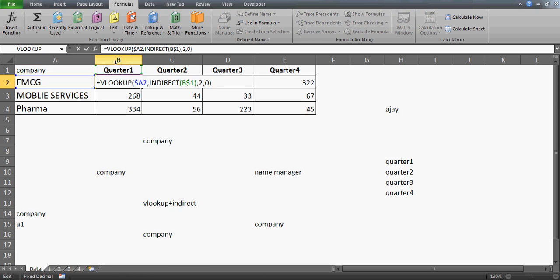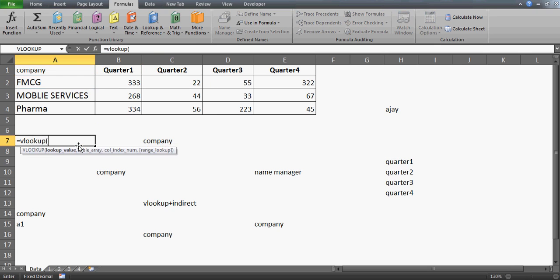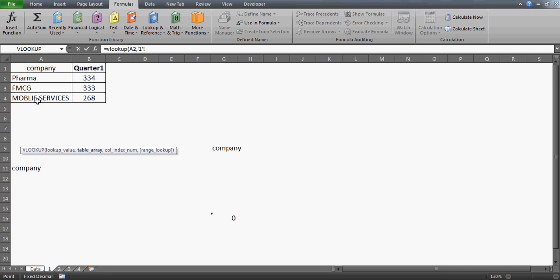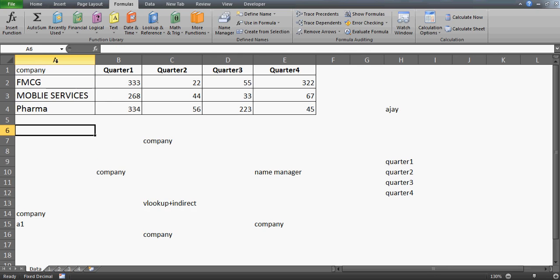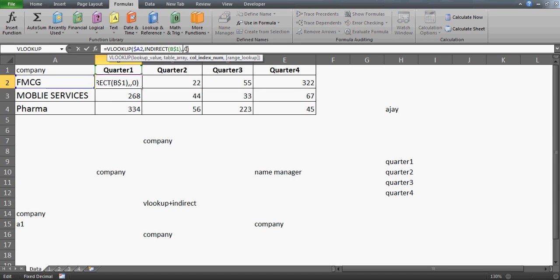in this table. Which table? This indirect B1. So indirect B1 means indirect quarter 1. Indirect quarter 1 means whatever quarter 1 holds for you will be returned. So in other words, I'm looking up this FMCG in this sheet, but since I'm using the indirect formula with the name range, I really don't have to do this manually. I can simply come here and program my formula in this way, right?